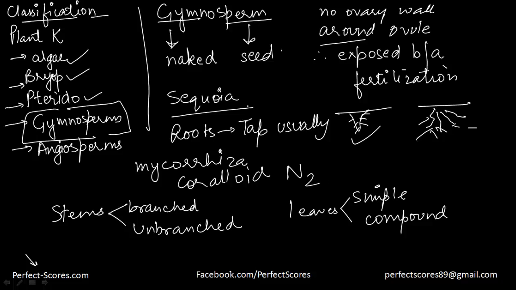The only thing common is the naked seed. Because there's no ovary wall around the ovule, it's exposed before and after fertilization at all times. Taproots are there usually. Sometimes mycorrhiza and coralloid roots can also be there. And stems can be either branched or unbranched. Leaves can either be simple or compound. So let's go ahead and discuss a few more characteristics of gymnosperms.